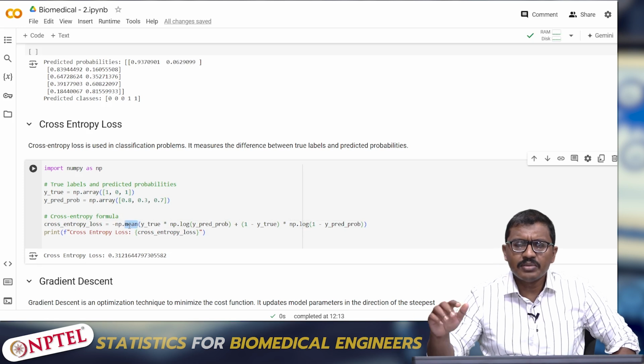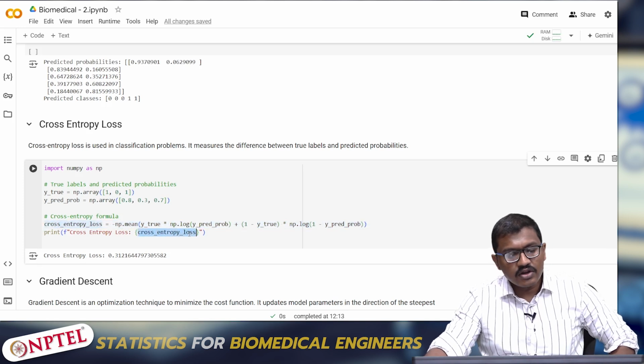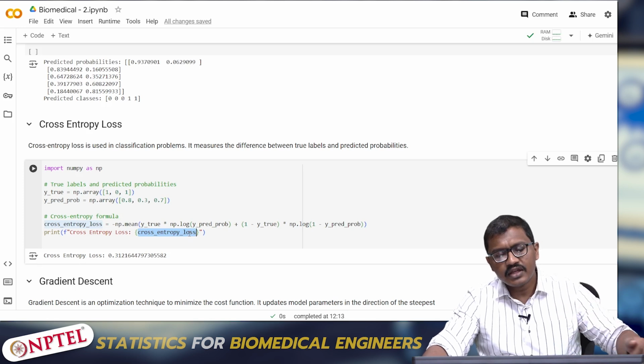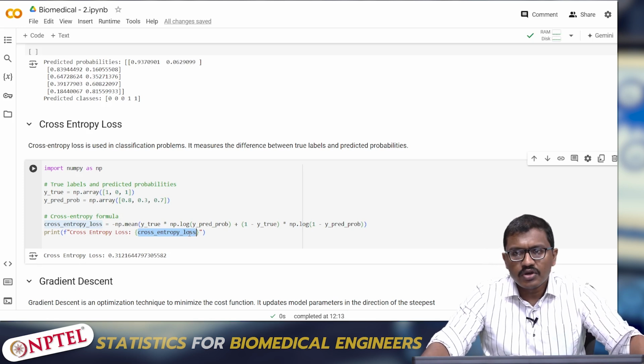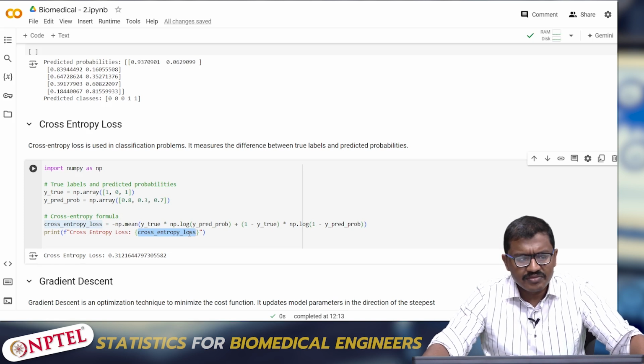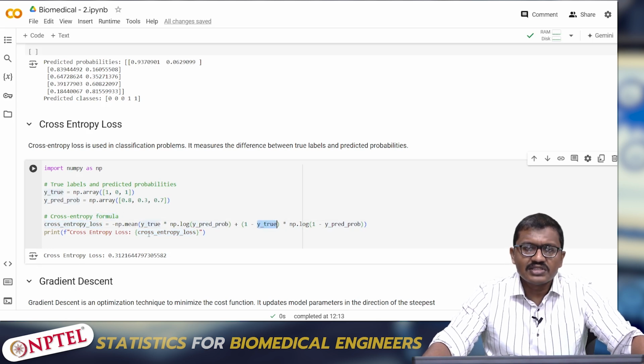Since I am using summation, I'm using a function called np.mean. It just calculates this function and creates the cross entropy loss like this. So if you want to use this function somewhere in your networks or in your code, or if you want to simulate something, you can write it as a function and just give the input of y probability and y true. It will give the resultant of this.